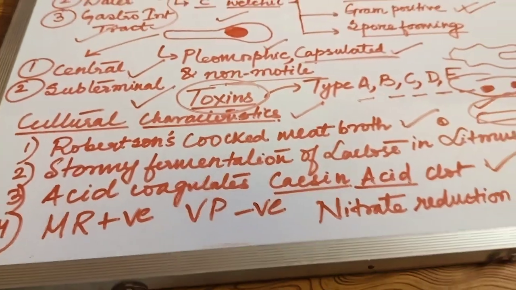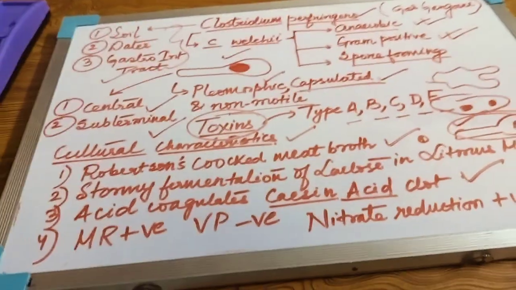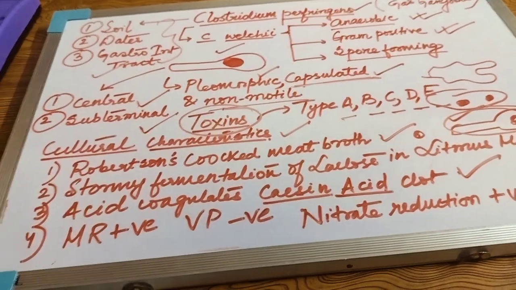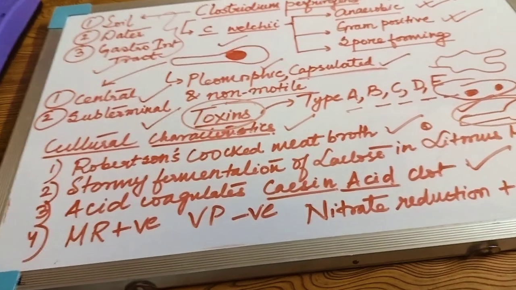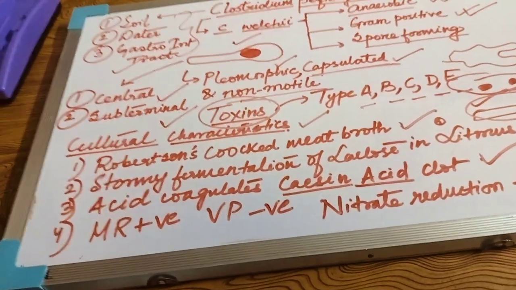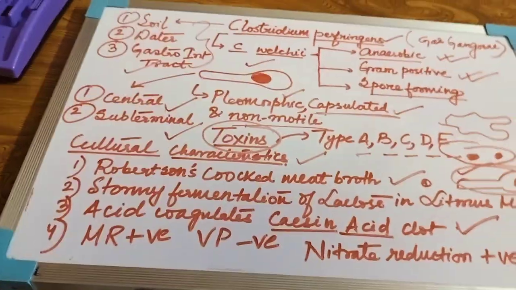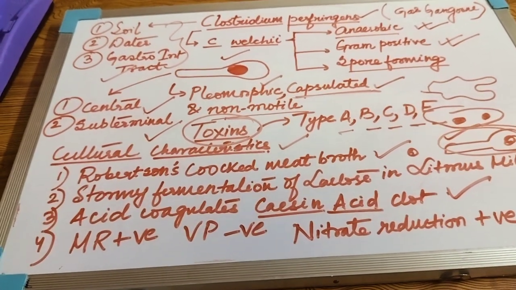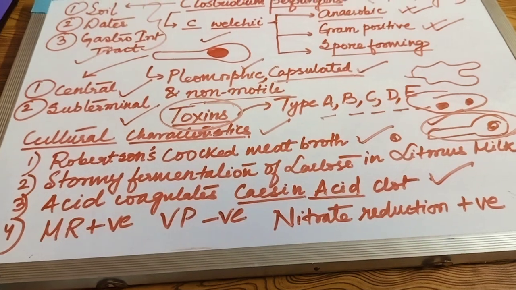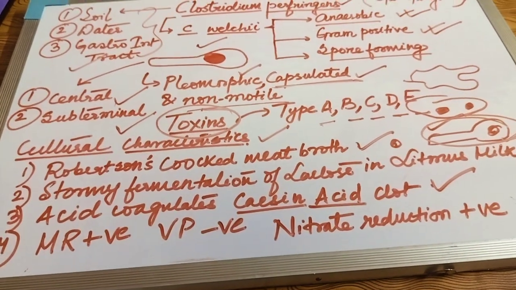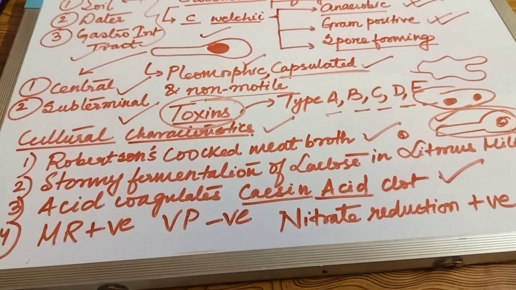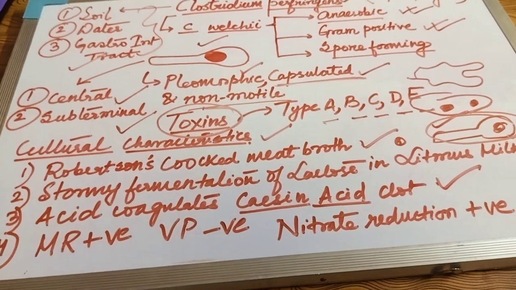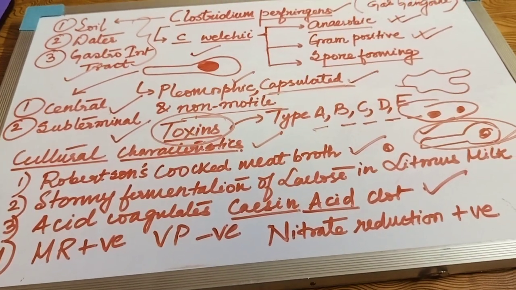Apart from it, here I just give an example of a certain test which is called the IMViC test, right? Please, students, refer to the IMViC test for enteric groups of bacteria like Escherichia coli, Enterococcus and many other bacteria, where according to Bergey's manual this biochemical test is very important. That is IMViC: I for indole, M for methyl red, V for Voges-Proskauer, C for citrate.